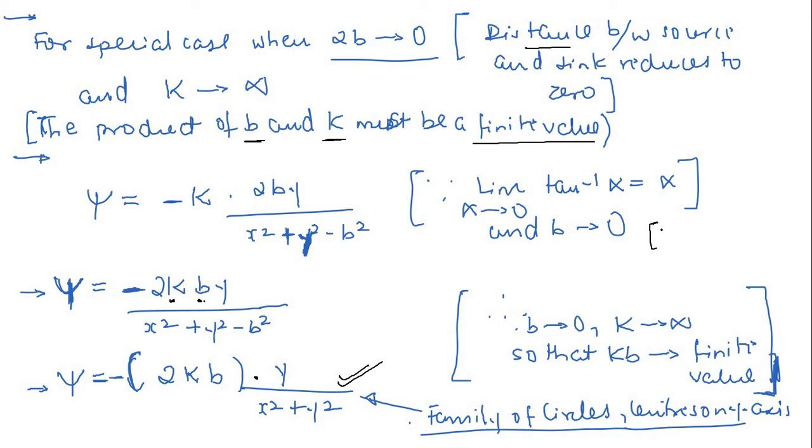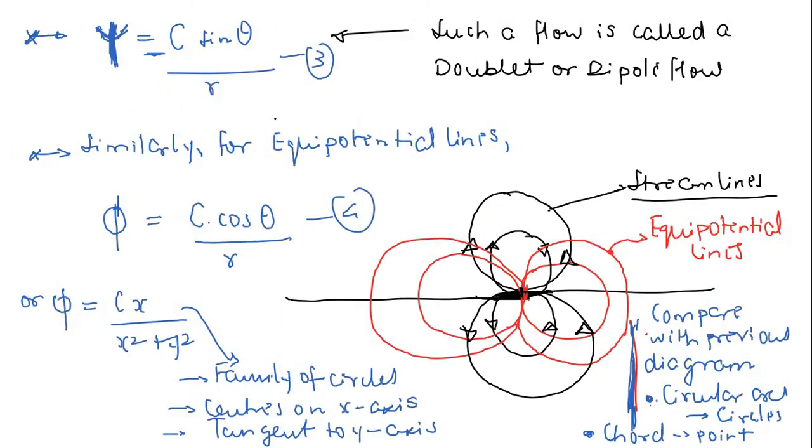It is very easy to guess. Let's say I am multiplying 100 by 0.1, so you get some finite value, close to 10. And if I multiply 1000 by 0.000001, again I will get some significant value which I can actually consider in our analysis. That is the reason I am saying that this product of b and k must be a finite value. We should choose this K a very high value. Obviously it could not be infinity in an actual situation, but it should be of very high strength, and the source and sink should lie very close to each other.